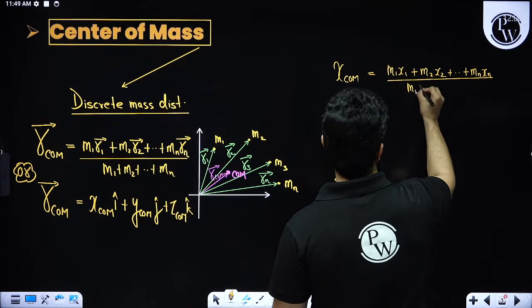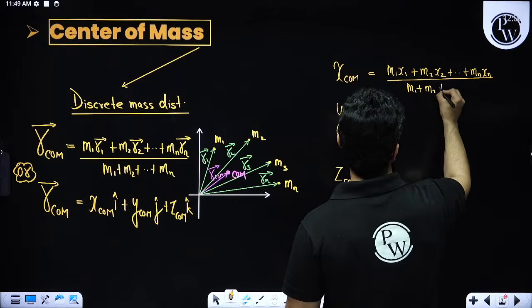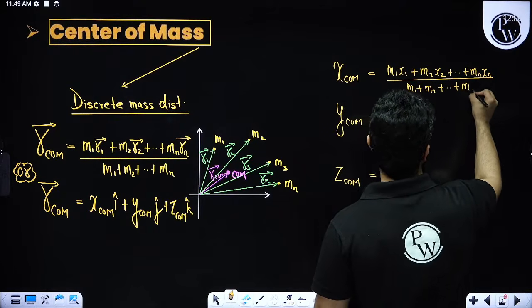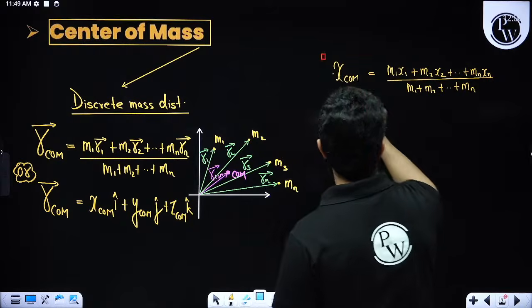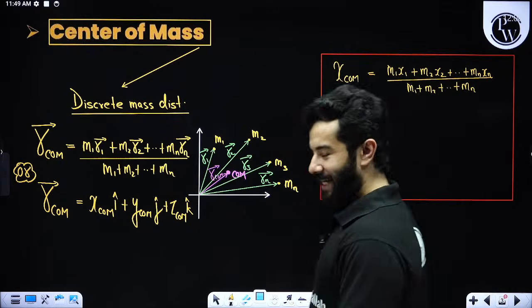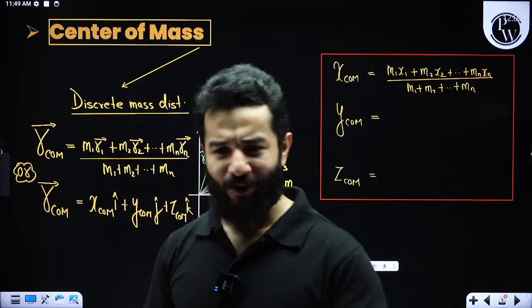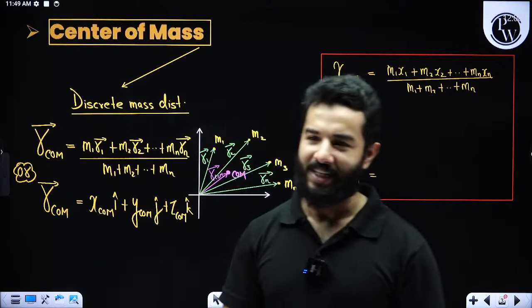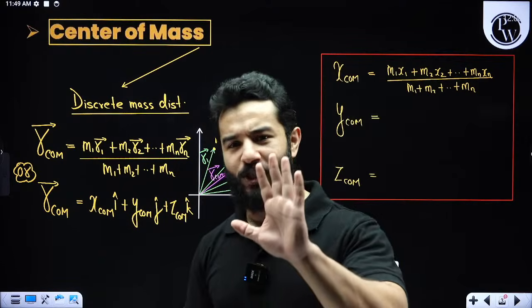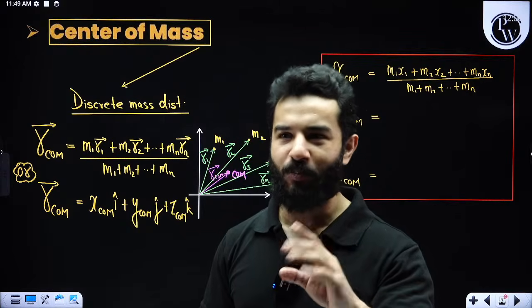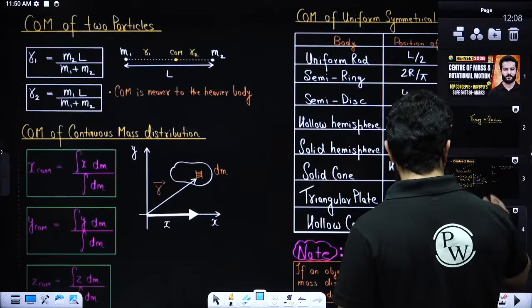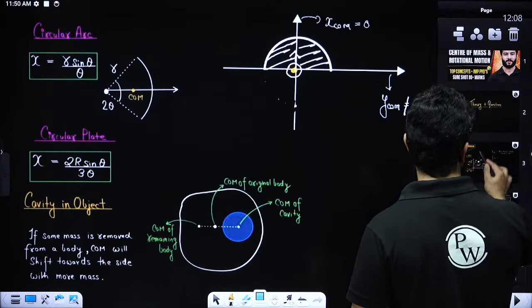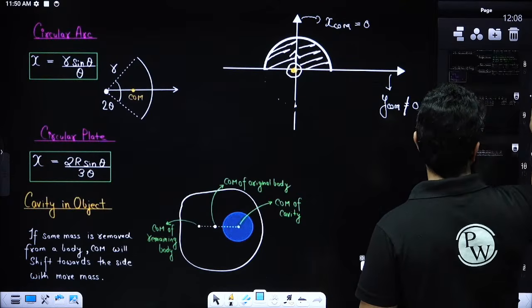Similarly, you are going to write it for Y_COM and Z_COM. This was your revision. Now let's talk about some numericals related to it. I'm going to invest only 5 minutes in the theoretical part and quickly move to numericals, so that your main objective for today's class is clear. Okay, just a second.